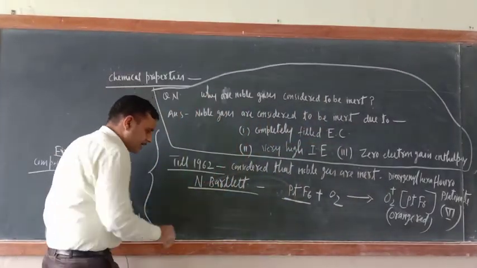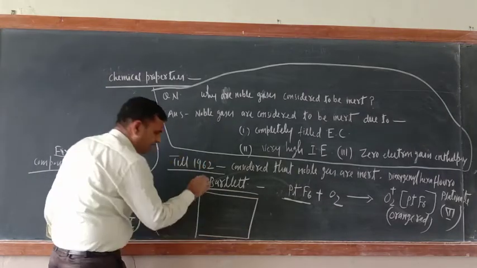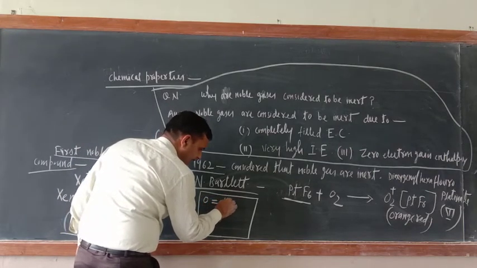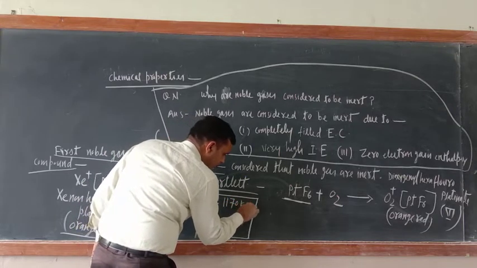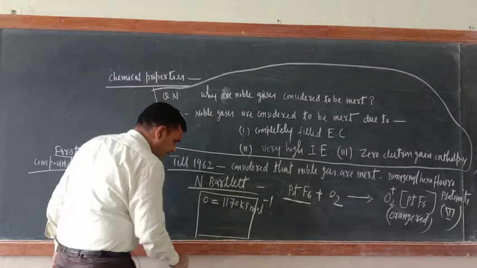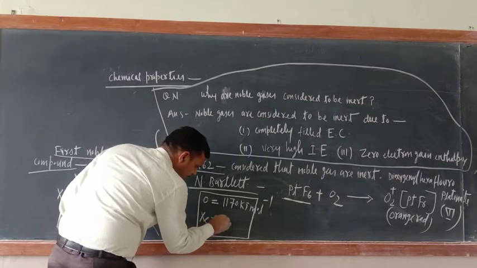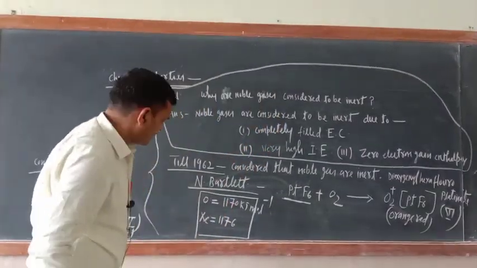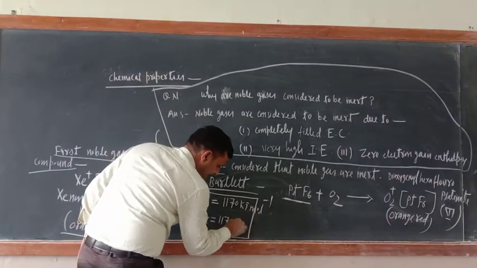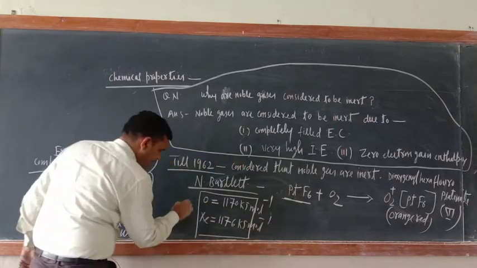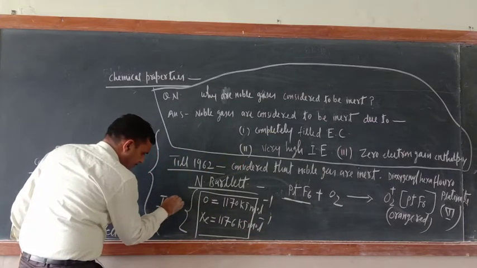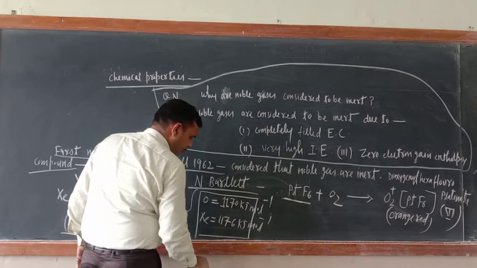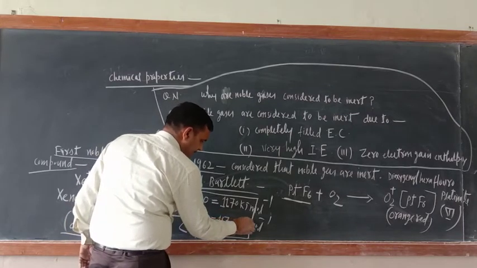What was that idea? He thought: oxygen's ionization enthalpy is 1170 kilojoule per mole, and xenon's ionization enthalpy is 1176 kilojoule per mole.